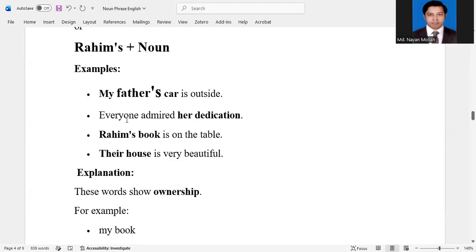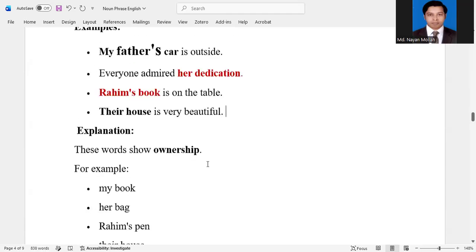Everyone admired her dedication. There, her is used as a possessive with the noun dedication. So this is a noun phrase. Rohim's book is on the table. So Rohim's book is a noun phrase here. Okay, their house is very beautiful.